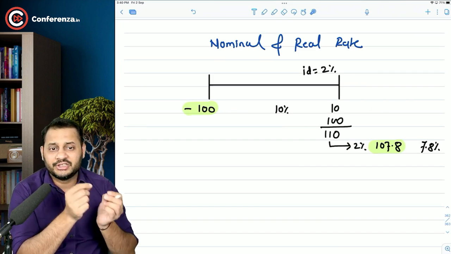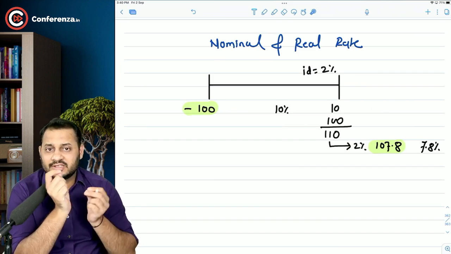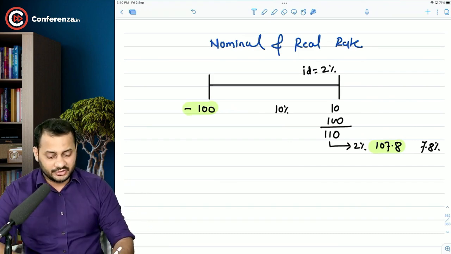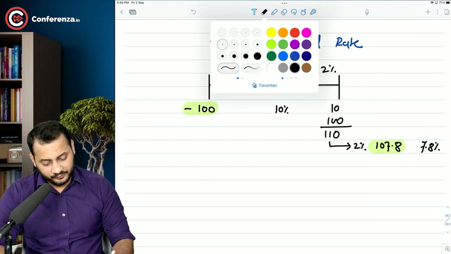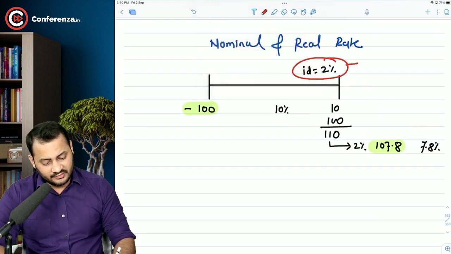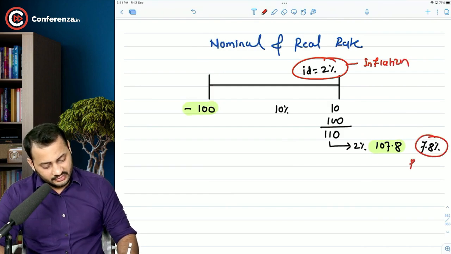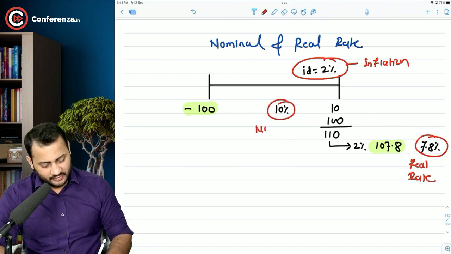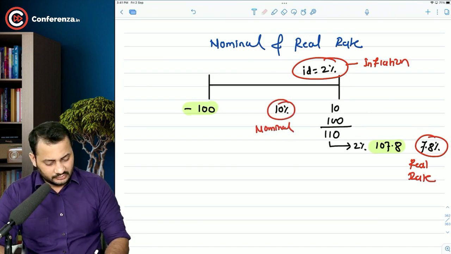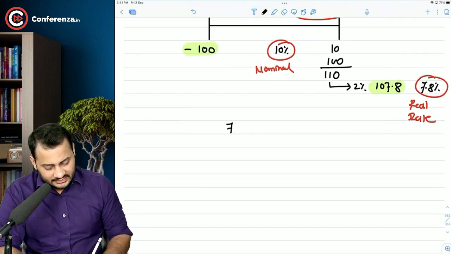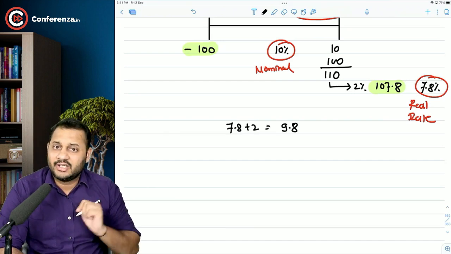Now, how to arrive at 10% with 7.8% of the real return and 2% of the inflation. So there are three things that we need to understand. This is inflation. This is the real rate. And this is called the nominal rate. So if we do the calculation like this, 7.8 plus 2, it will only give you 9.8 and not 10%.